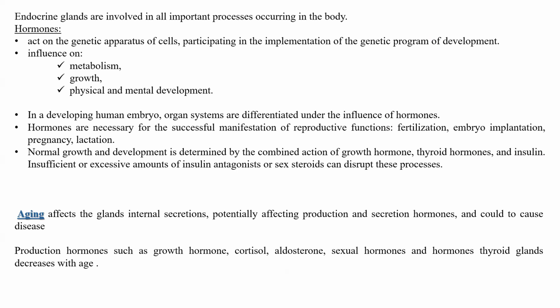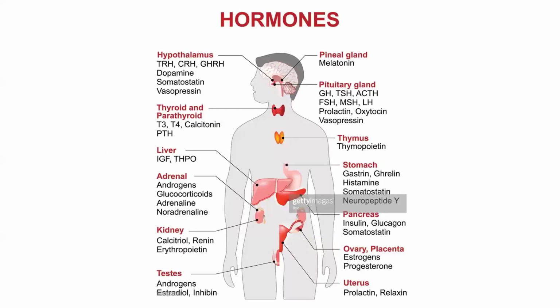If we are talking generally about aging, it affects the glands of internal secretion, affecting production and secretion of hormones, and age could cause some diseases of endocrine glands. Production of hormones such as growth hormone, cortisol, aldosterone, sexual hormones, and hormones of the thyroid gland decreases with age, obligatory.